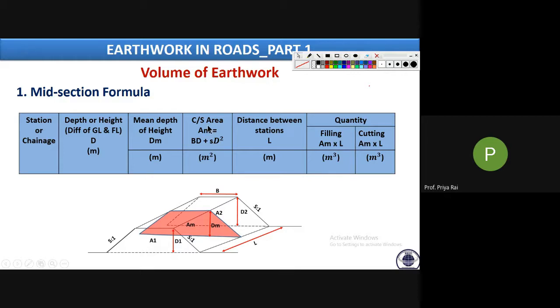Then comes the cross sectional area. Formula is this one, BDM plus SDM square. This DM value will be here. Then comes the distance L. So area into L will give us the volume. Whether it is filling or cutting, we have to see depending upon the relationship between ground level and formation level. If the ground level is above, then that is cutting. If the ground level is below, then that will be filling.